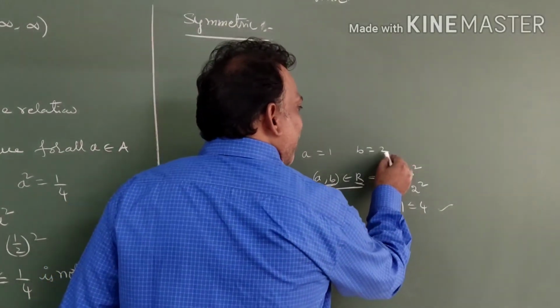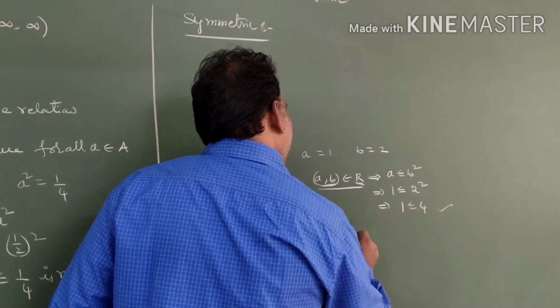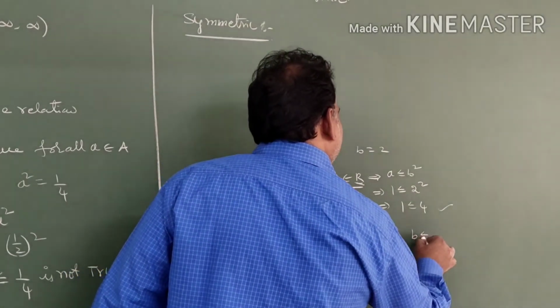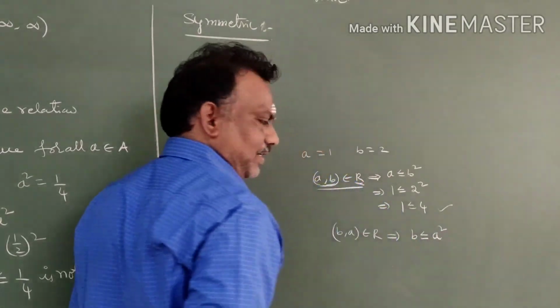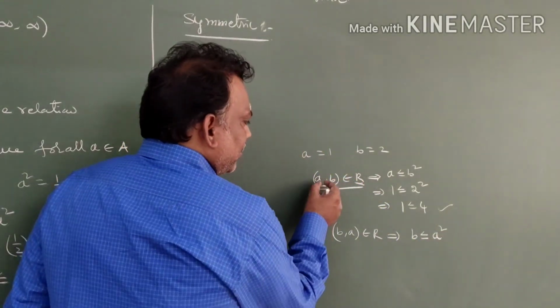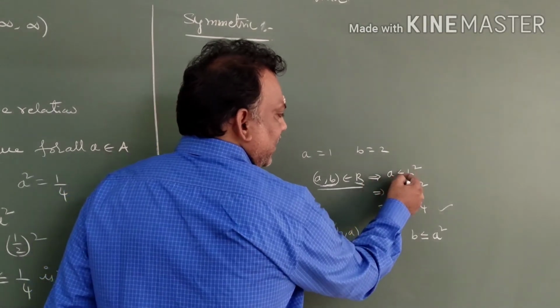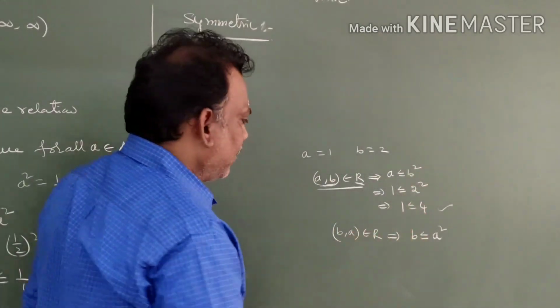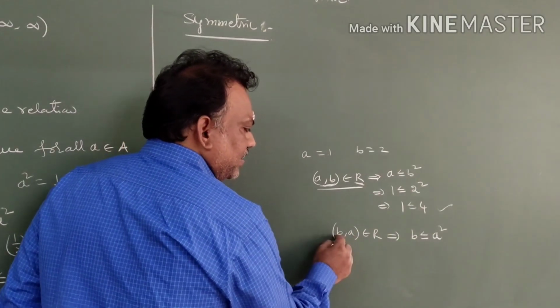Now we take (b, a) belongs to R. If (b, a) belongs to R, b is less than or equal to a square. That is the condition: the first coordinate is less than or equal to the square of the second coordinate. In (b, a), b is the first coordinate.